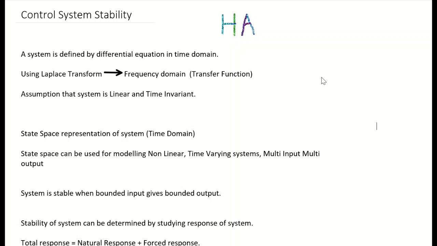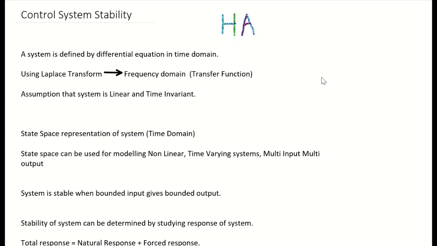Any system is normally modeled using differential equations in the time domain. For studying its behavior, we often convert it into the frequency domain using the Laplace transform. But the assumption while using the Laplace transform is that the system is linear and time invariant.